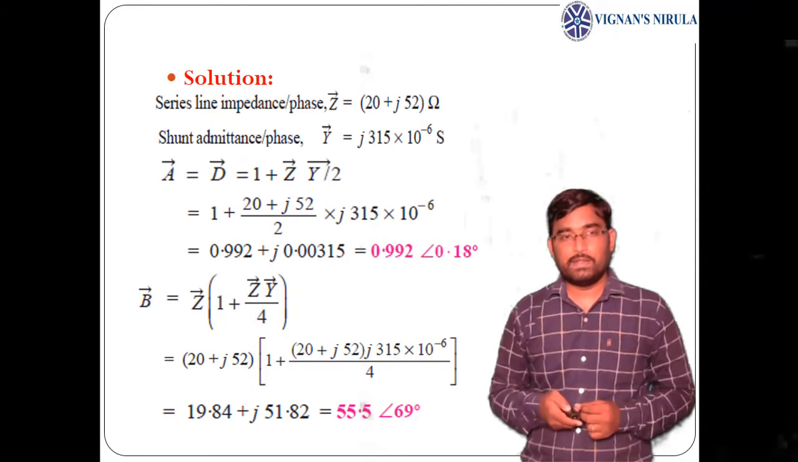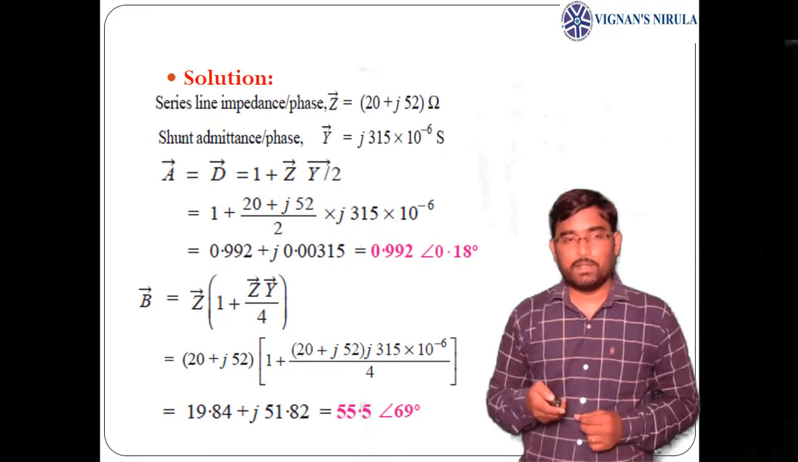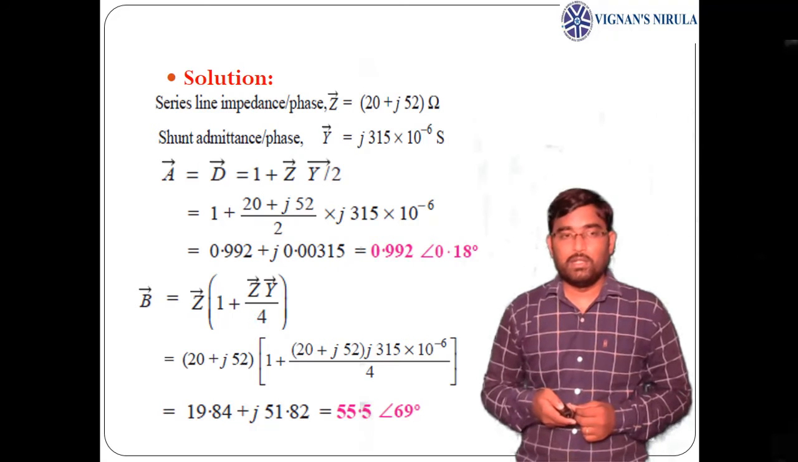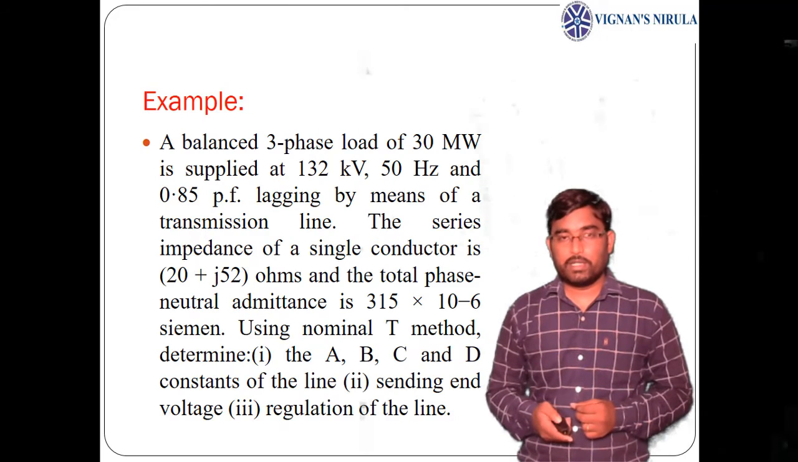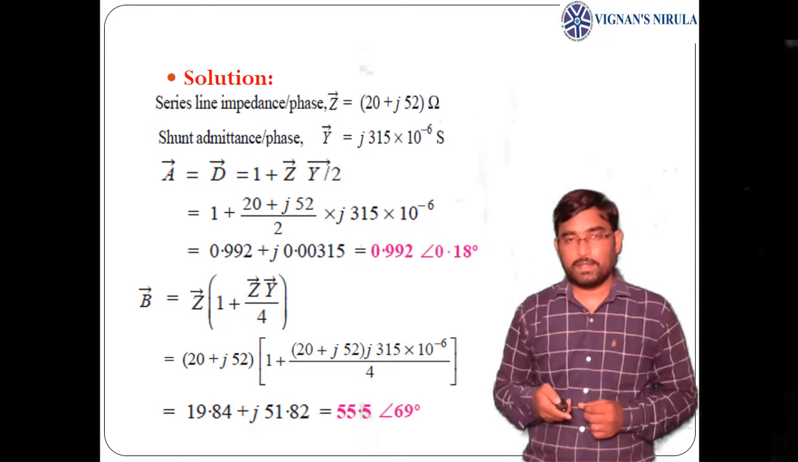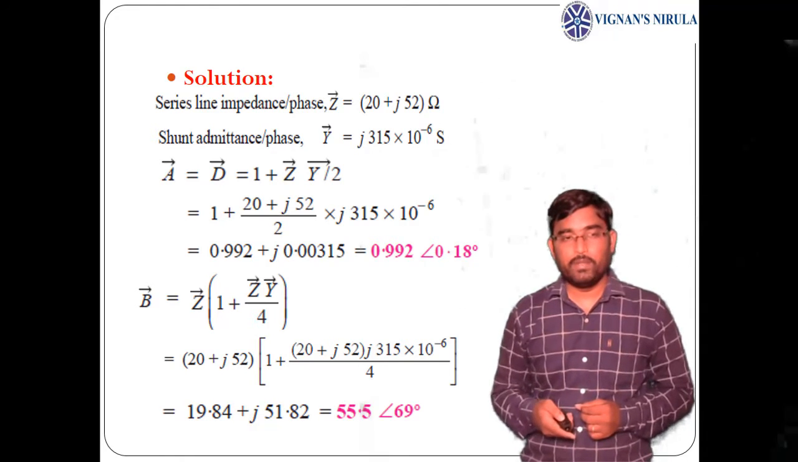First, the given data: total impedance is 20 plus j52 ohms, and total susceptance admittance is j315 into 10 power minus 6 Siemens. Here we don't forget to take j, as susceptance is the imaginary component. Don't forget to take that j.